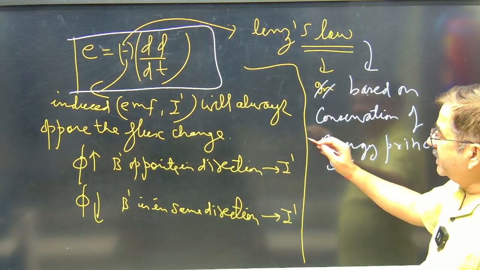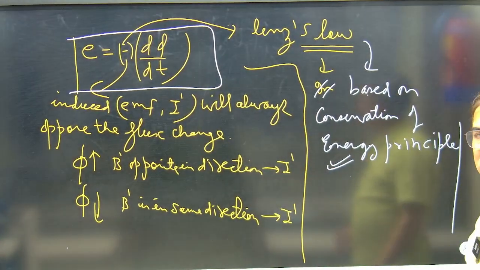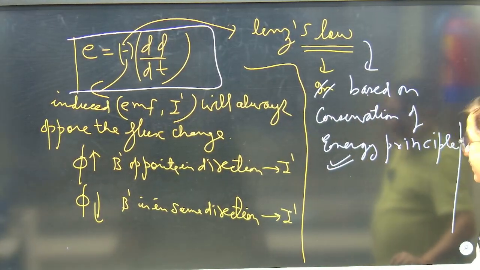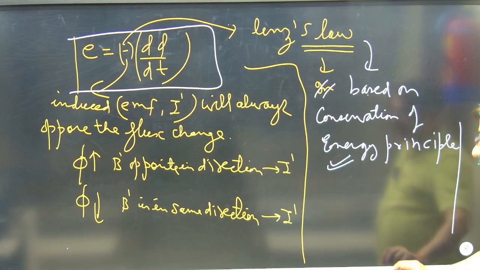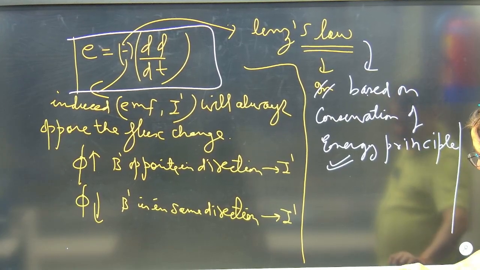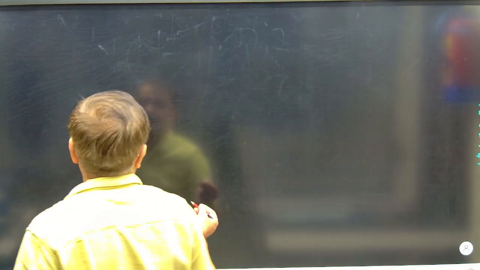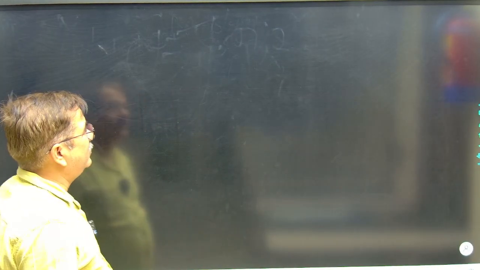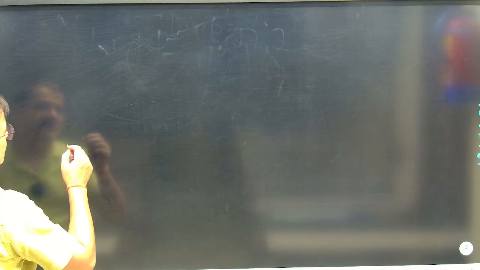Correct. Meaning induced EMF and current will oppose the flux change, and we will see so many factors, and keeping flux as a scalar quantity also we have to see. Okay. Now, the alternating current which is coming to our household, voltage, all that is due to this Faraday law of electromagnetic induction. Okay.